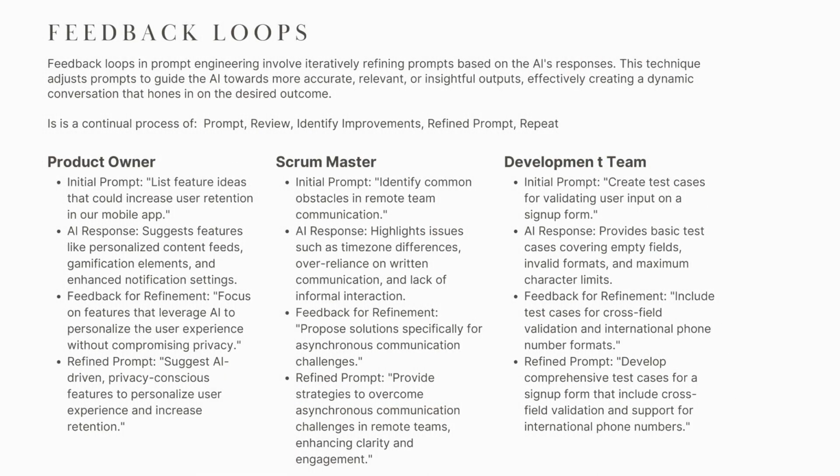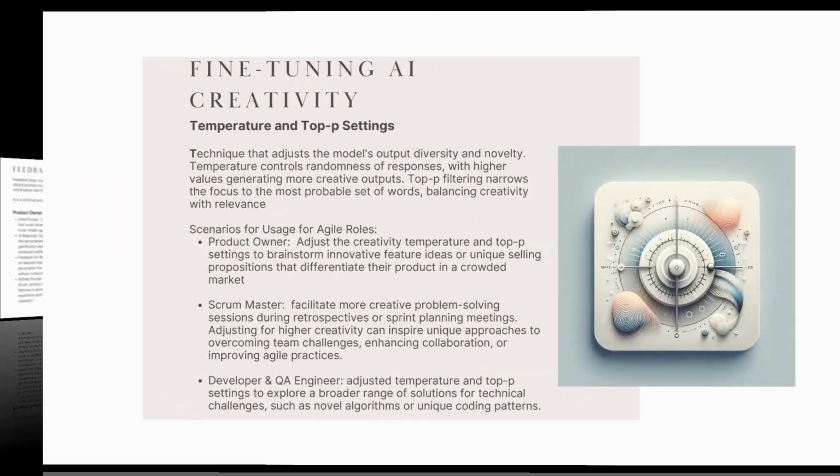Let's walk through that cycle. A development team might start with an initial prompt: "create test cases for validating user input on a sign-up form." The AI's response is good, but basic. The team then provides feedback for refinement: "include test cases for cross-field validation and international phone number formats." With that feedback, they create a refined prompt: "Develop comprehensive test cases for a sign-up form that include cross-field validation and support for international phone numbers." The second response will be far more thorough and useful. This simple cycle of prompt, review, refine, and repeat is the engine of effective prompt engineering.